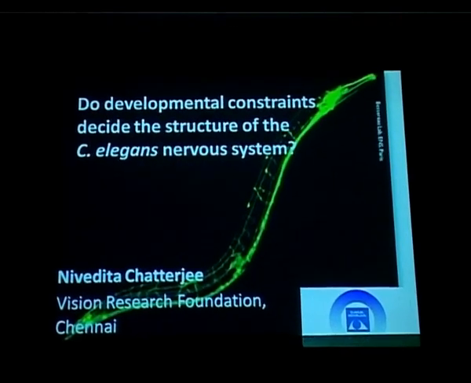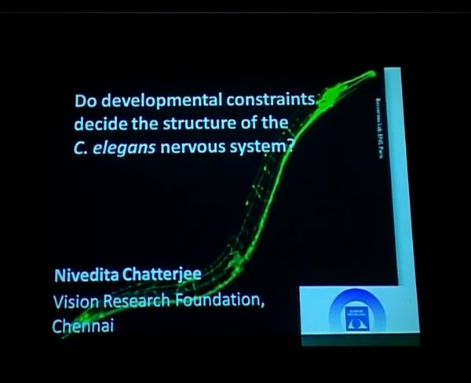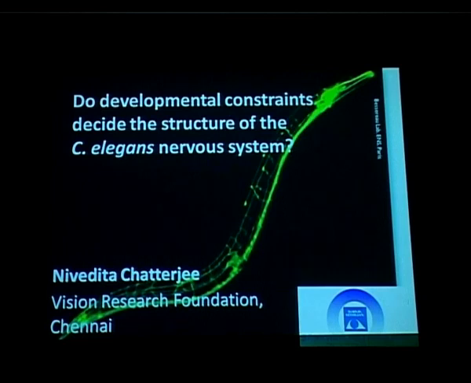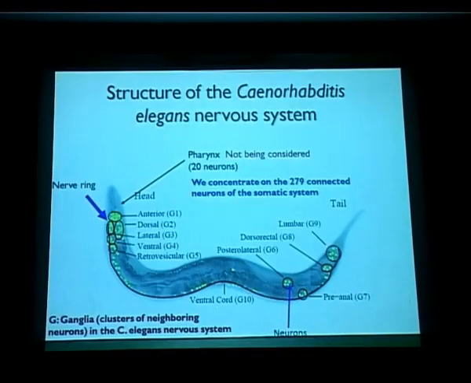elegans nervous system? So this work has been done in collaboration with Dr. Shitabra Sinha's group in Institute of Mathematical Science. So I'll be presenting a work which is done in collaboration.